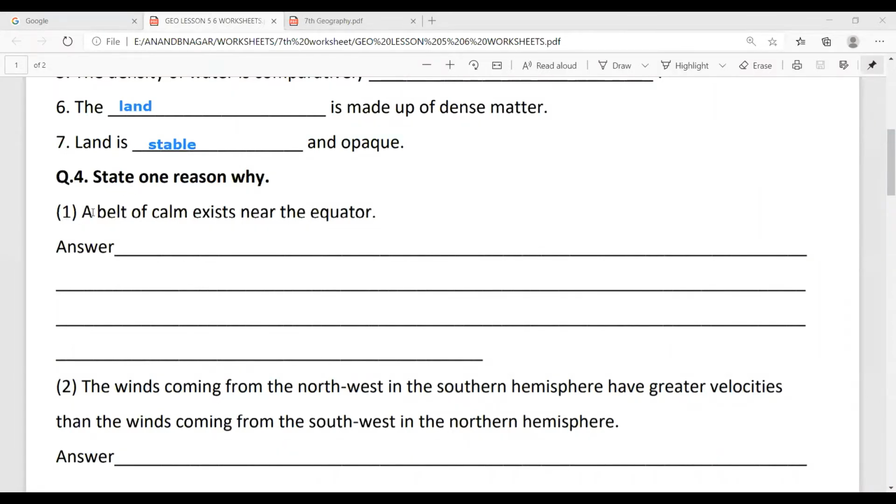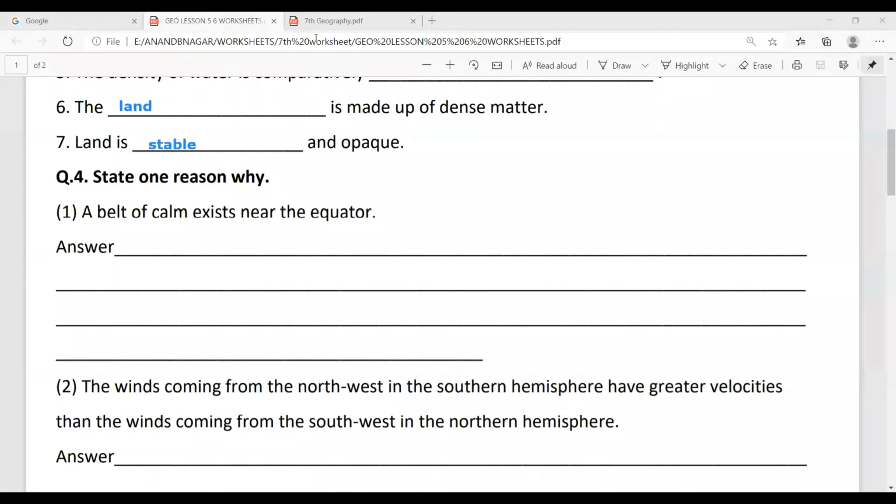A belt of calm exists near the equator. Okay, so this is given in page number 24.